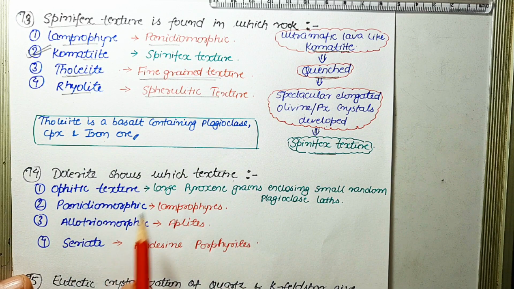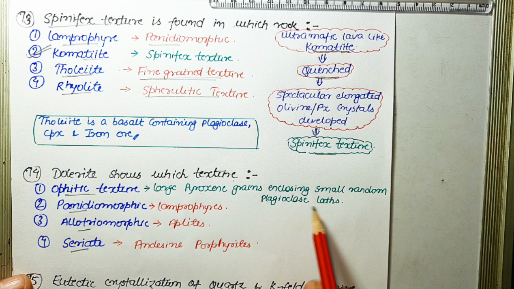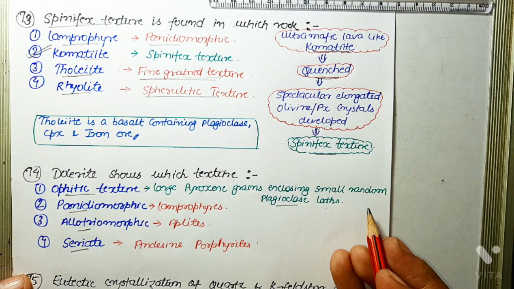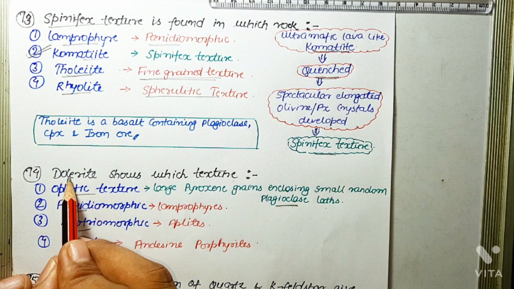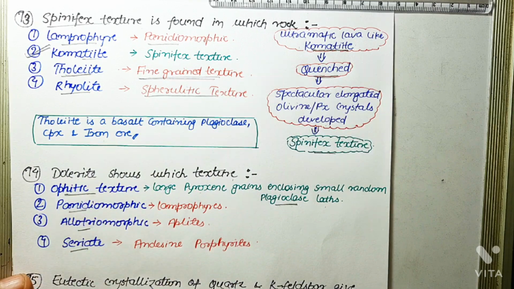Again, to answer this question, we should know which rock shows which texture. So first of all, ophitic texture. In ophitic texture, large pyroxene grains enclose small random plagioclase, and this texture is shown by dolerite or diabase. Okay, and as the question is asking, dolerite shows which texture? So ophitic texture is shown by dolerite.